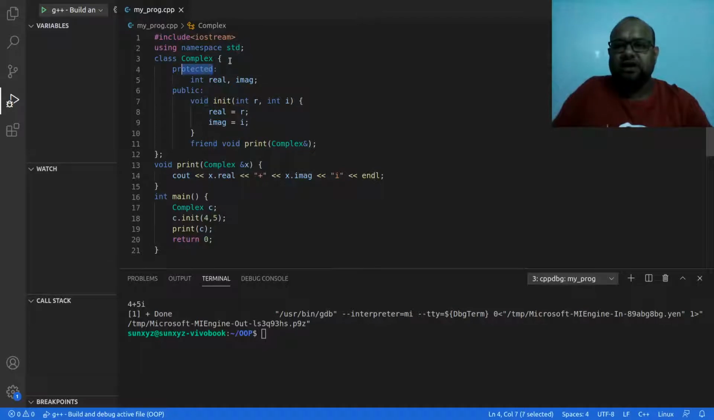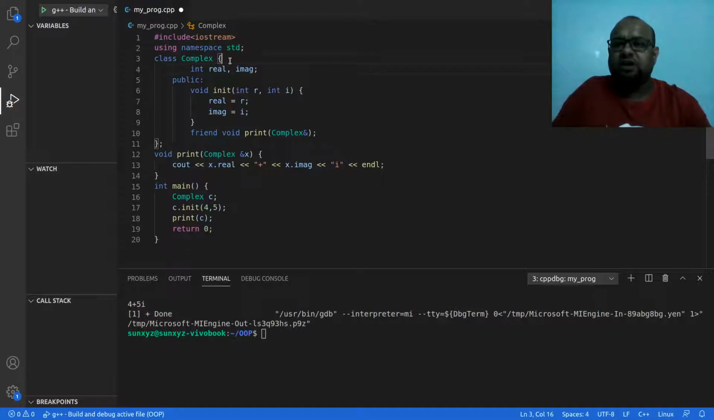So let me convert it back to private. Okay, let me make them private. I'm not going to write the private keyword. If I don't write the private keyword, by default real and imaginary are both going to be private. So by default everything is private, right? So real and imaginary are private. I don't need to explicitly write private in front of real and imaginary.